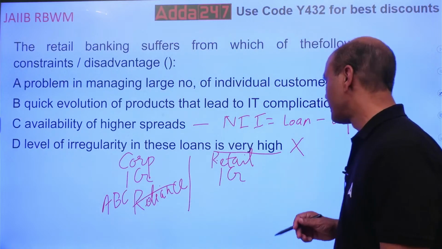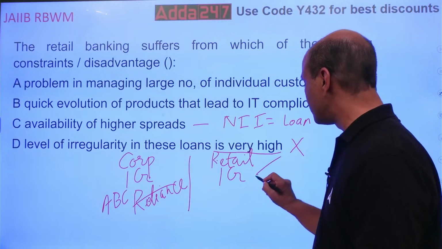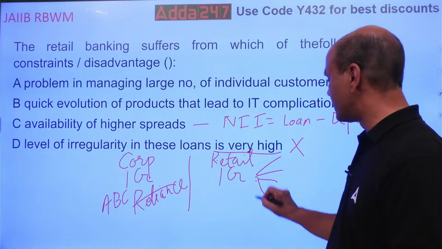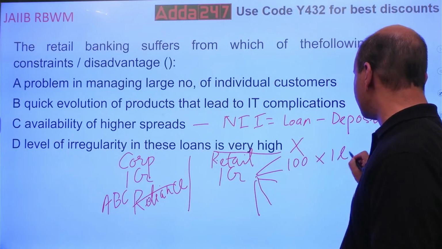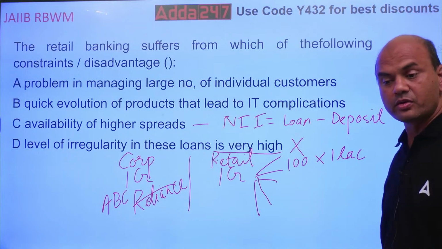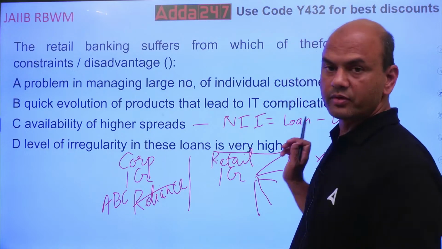Now in retail, this 1 crore will be distributed among 100 customers, 100 of 1 lakh each. So then it becomes 1 crore. What does it mean? 100 customers of 1 lakh.